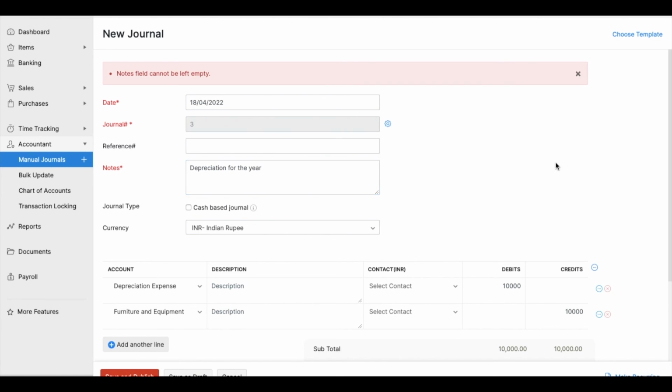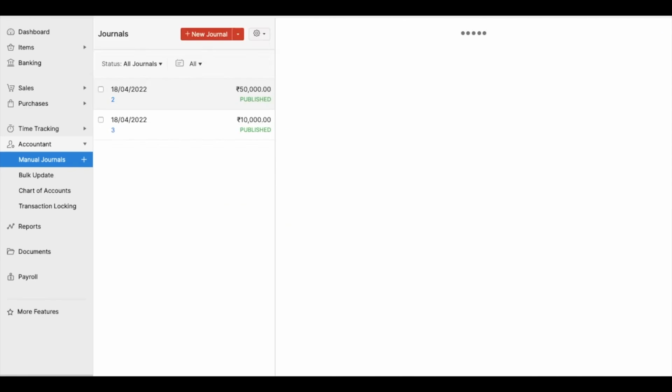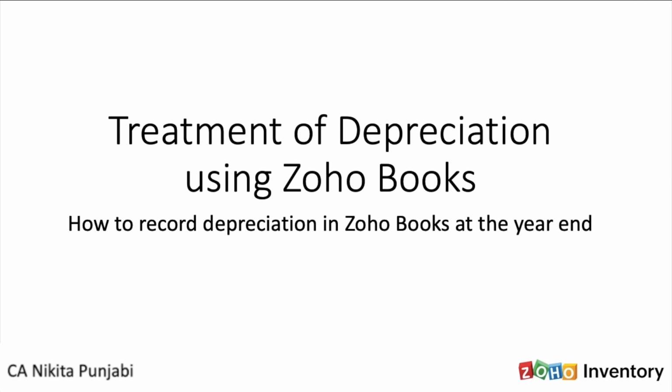And then you need to say save and publish. So in this manner, you can give the treatment of depreciation in Zoho Books using journals, and you can just create one journal and add all the fixed assets in that journal for the entire year. Of course, Zoho is coming up with a solution for asset management, but for now, this is what you can do.